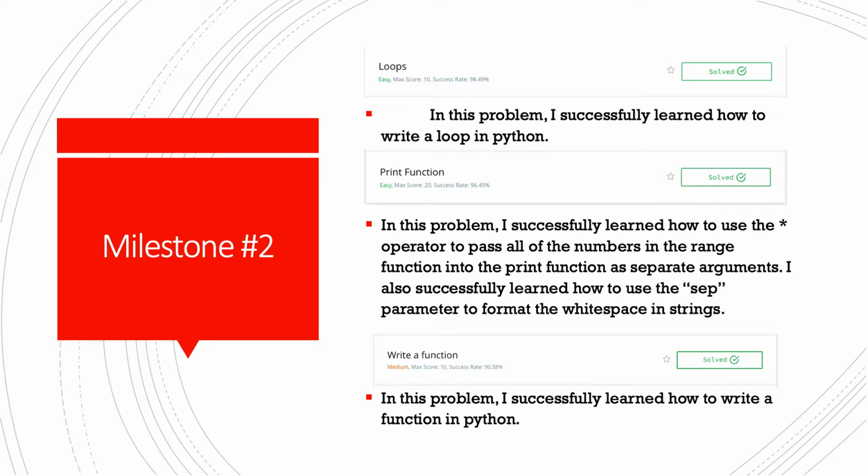For our second milestone, I selected two simple problems and one problem that was a bit more complex. I chose loops, print function, and write a function for this week. I had some knowledge of loops and functions from our pre-MSBA coursework, so these modules solidified my confidence in those areas. The greatest challenge for me in this milestone was determining how to use the sep parameter so I could properly format whitespace in the print function problem. I also learned how to use the asterisk operator to pass all of the numbers in the range function into the print function as separate arguments.